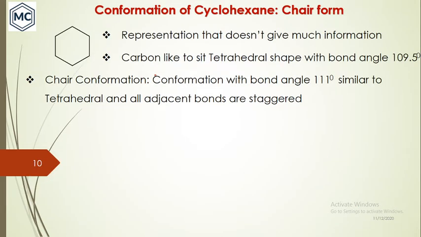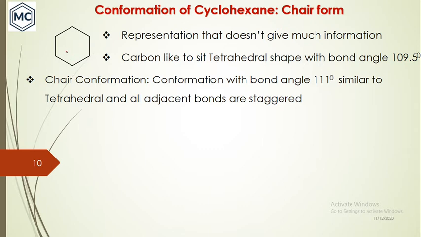Next, conformations of cyclohexane. There are two types of conformation we have to learn here. This is just a representation of cyclohexane that doesn't give much information. Also, carbon likes to be in a tetrahedral shape. Carbon is sp3 hybridized, and it should have a 109.5 degree bond angle.